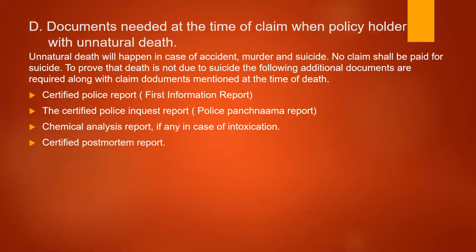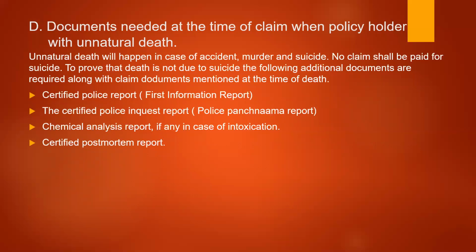If the death is not natural, when the policyholder dies an unnatural death in case of accident, murder, or suicide, no claim shall be paid for a suicide. To prove that death is not due to suicide, the following additional documents are required along with the claim documents mentioned for the natural death. The claim documents are the normal ones that we have already mentioned for natural death. One is the original policy document, then the first premium payment receipt, and all other things.